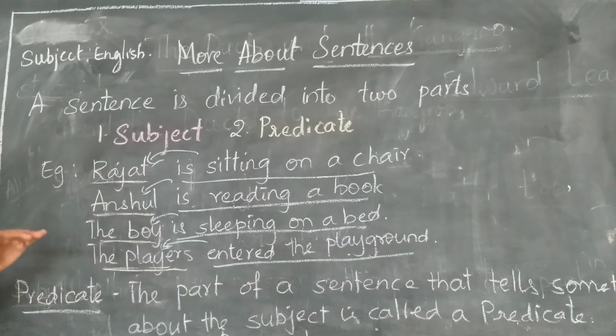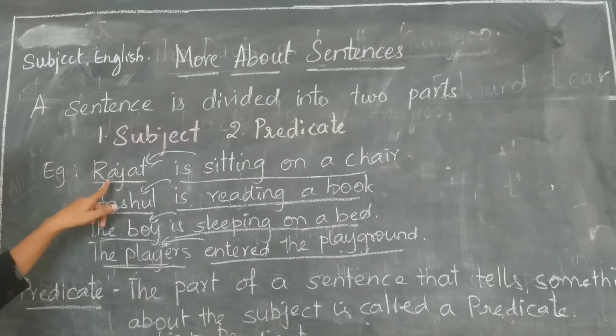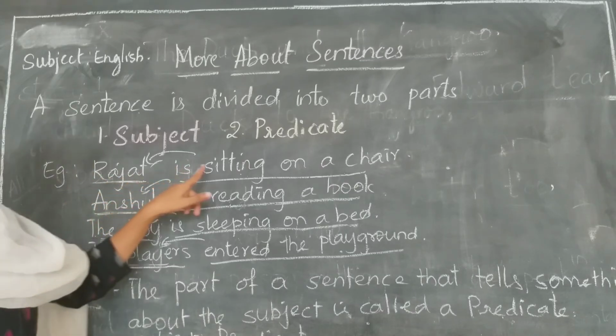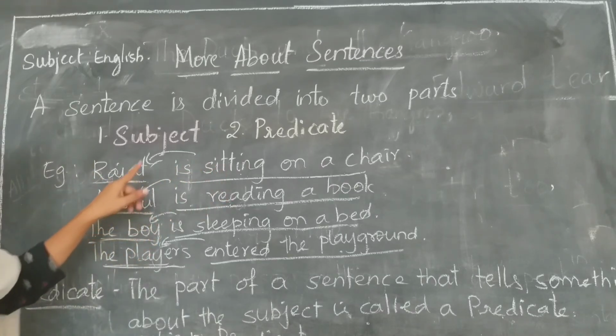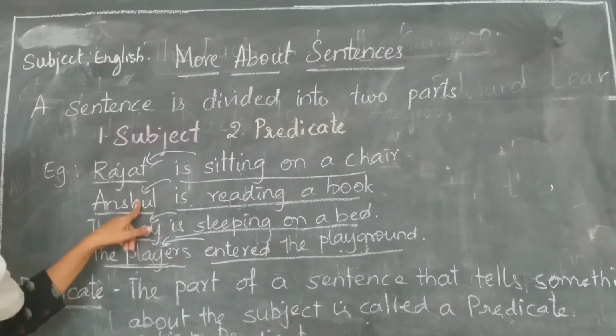So I think now we will recap what we have learned today. Subject is nothing but the name of a person or thing that we talk about in the sentence, and predicate is nothing but the part of a sentence that tells about the subject.